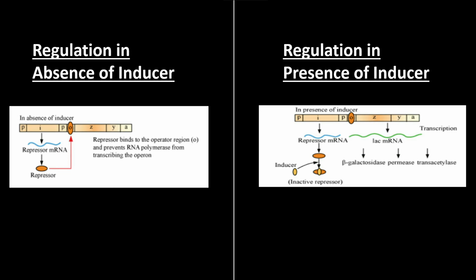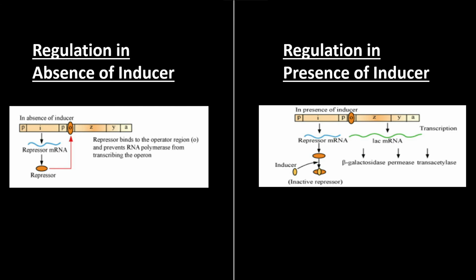In the absence of lactose, the repressor protein produced by the regulator gene binds with the operator gene. Now the operator gene cannot allow RNA polymerase to bind to the promoter gene. In the absence of RNA polymerase, structural genes do not produce messenger RNA and enzymes. The lac operon is switched off.